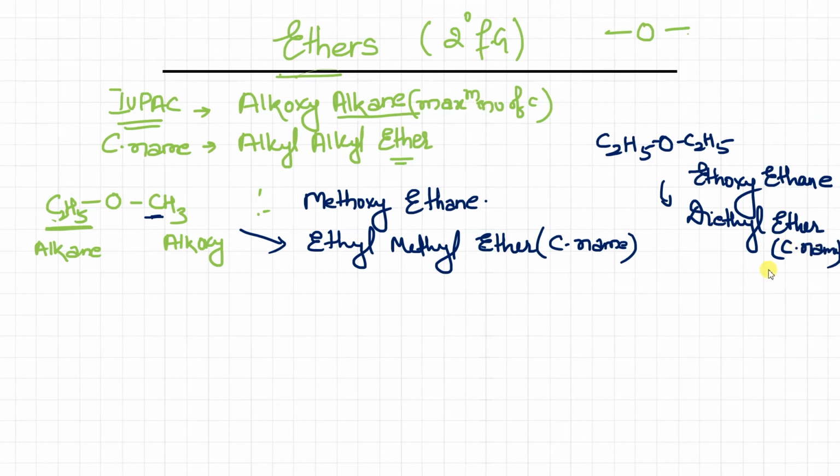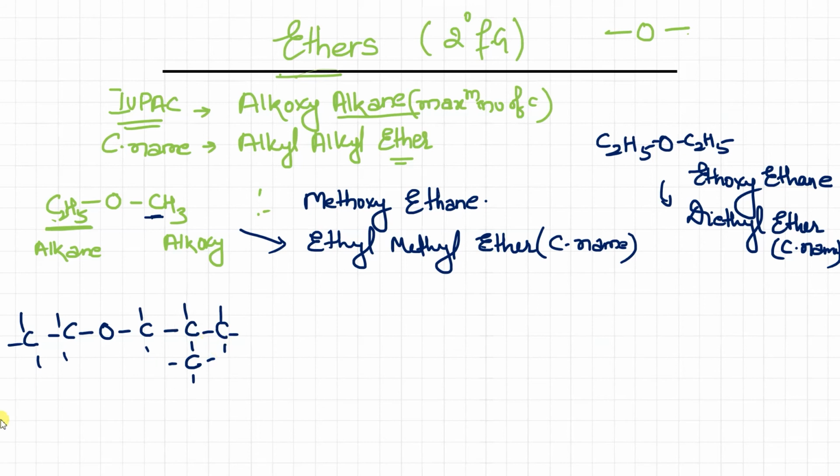Any doubt in this? Now the twist comes. These were the easy questions. Let's now do class 11 level questions. If I give this question, tell me the name of this compound. We can clearly see that this side has 2 carbons and this side 3 carbons. Let me make it a little different because that was the same. Now this one.